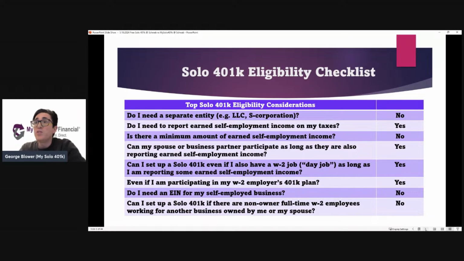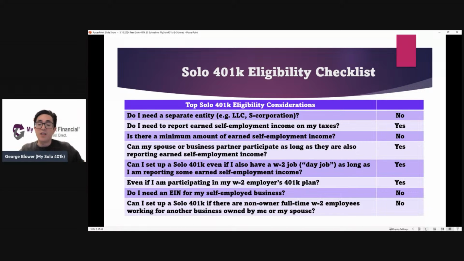Again, your spouse or business partner can participate as long as they're also working in the business, reporting their own earned self-employment income, like a separate Schedule C for your spouse or a separate W-2. You can have a solo 401k even if you have a W-2 job, even if you participate in your W-2 employer-sponsored plan.